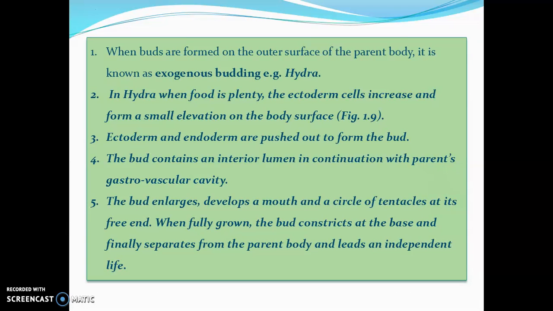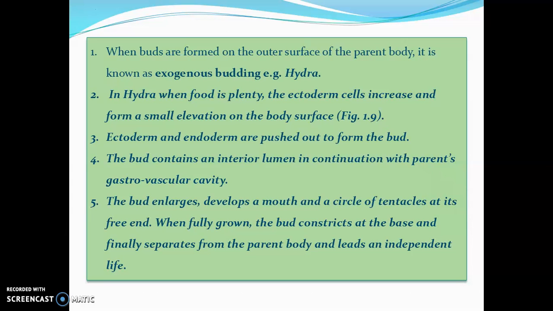When buds are formed on the outer surface of the parent body, it is known as exogenous budding. Exo means outer part of the body. Example, Hydra. In Hydra, when food is plentiful, the ectoderm cells increase and form a small elevation on the body surface. Ectoderm and endoderm are pushed out to form the bud. The bud contains an interior lumen in continuity with the parent. It is a gastrovascular cavity.